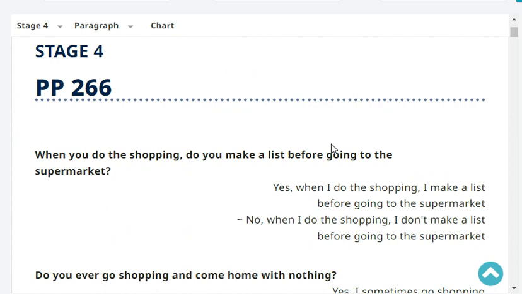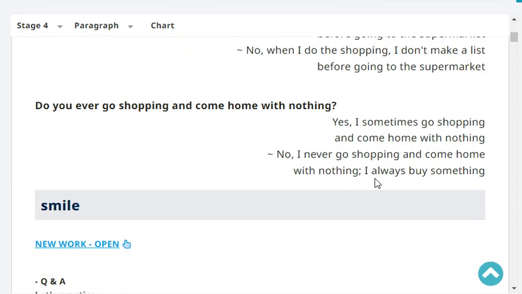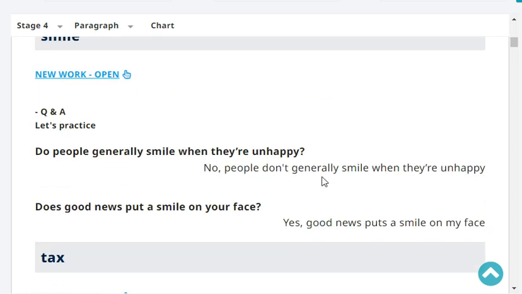When you do the shopping, do you make a list before going to the supermarket? Yes, when I do the shopping, I make a list before going to the supermarket. Do you ever go shopping and come home with nothing? Yes, I sometimes go shopping and come home with nothing. Very good.